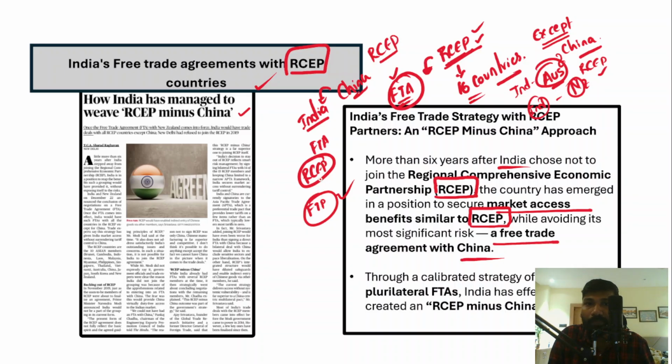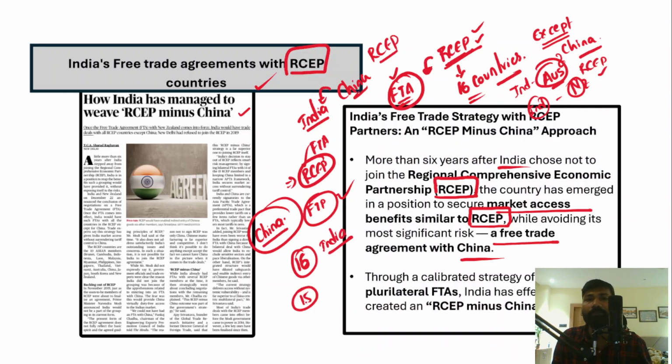If India were part of a free trade agreement within RCEP, there might be a risk from China, because China may flood Indian markets with cheap goods. But now India is bilaterally signing free trade agreements with the remaining 15 countries of RCEP.